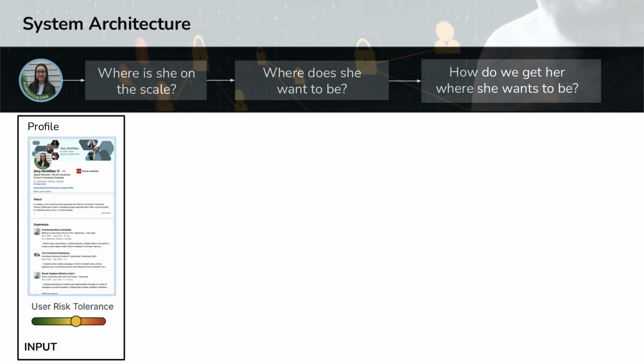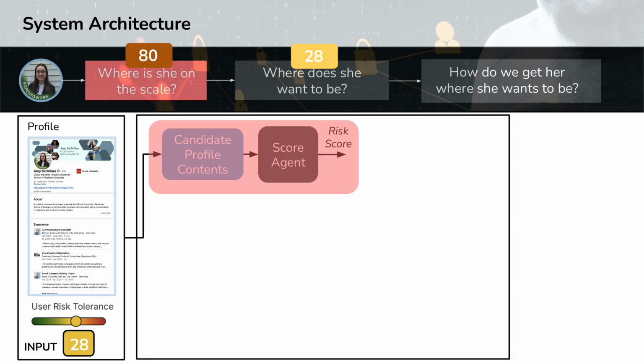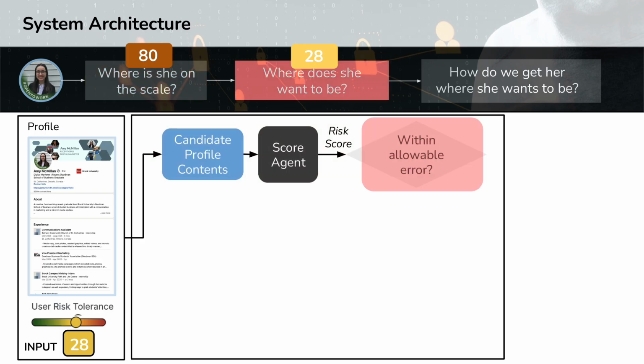Okay, so now we're on the system architecture. As we said before, the inputs are the profile, but also what the user wants their score to be. So remember Amy, Amy wanted a score of 28. The first step is to measure where she currently is. Her score with the original profile is 80. This then goes to a decision: is this close to what she wants to have? Obviously 80 on our scale is not close to 28, so we say no, and we enter a loop.